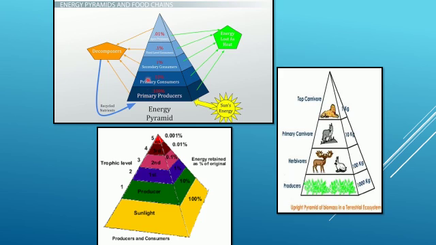And when living organisms die at each trophic level, the decomposers act on these dead organisms and convert them into useful substances, and these nutrients are again absorbed by the producers. So this is called the energy pyramid. Here is also one picture you can observe, showing how the energy is transmitted from one trophic level to another trophic level.